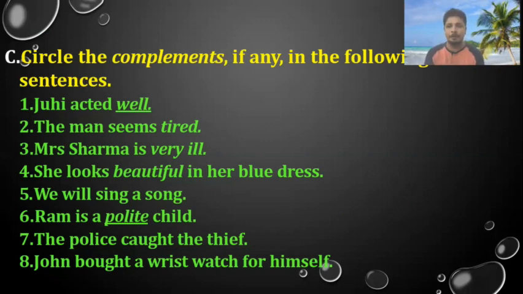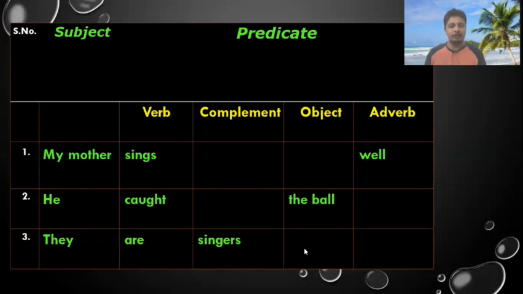In certain cases, if the verb is intransitive, I mean if the action of the verb is not passed to the object, then that is called an intransitive verb. So to complete the intransitive verb, we will be using a complement. Now if you see this particular thing, my mother sings well. Okay, if my mother sings a song, then the song is receiving the action of singing. But here, my mother sings. How she sings? Well. So well becomes the complement or the adverb. Now he caught the ball. This is the object. What did he catch? The ball, or the ball is caught by him.